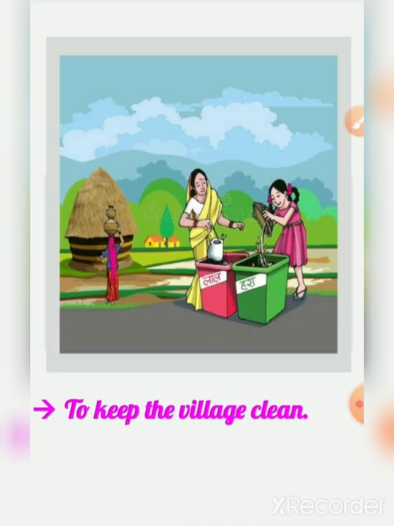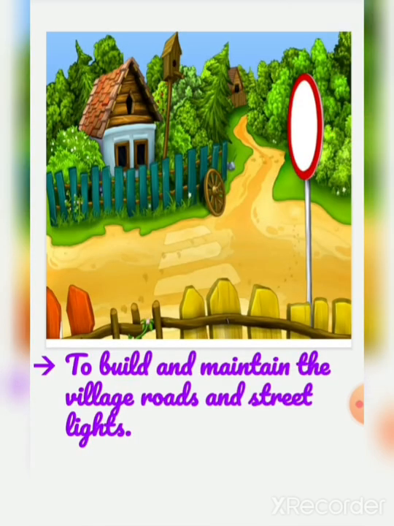In this way there will be no dirt, no garbage will be there. So keeping the village clean. Then to build and maintain the village roads and street lights, right? You all know how roads are in villages, right? So Gram Panchayat has to look after and build and maintain the village roads and street lights.